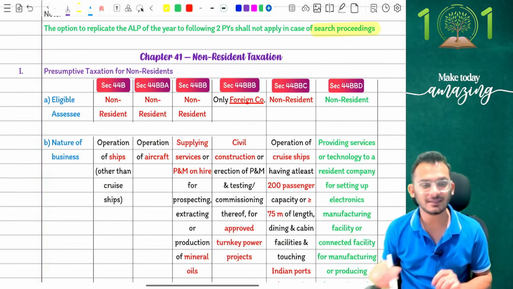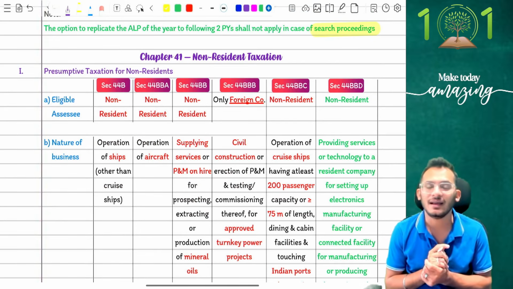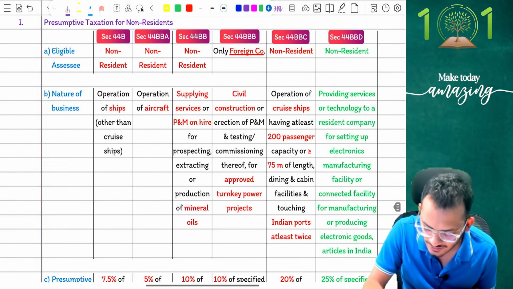That moves me to the 41st chapter, people, which is your non-resident taxation. The non-resident taxation chapter has an amendment, same as last year. Last year we had an amendment on cruise ships. This year we have an amendment on technological facilities.